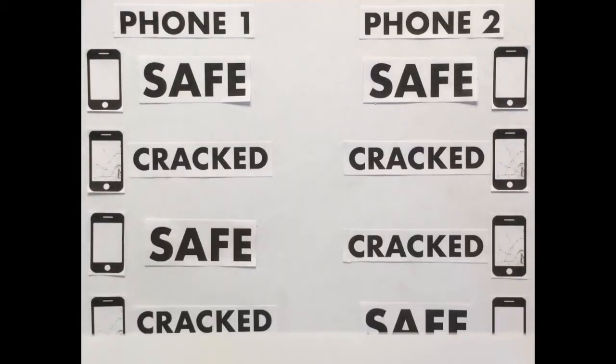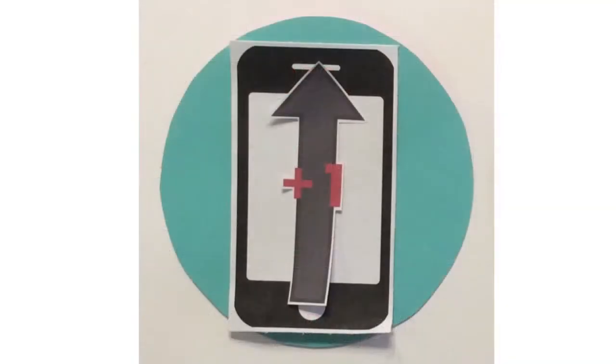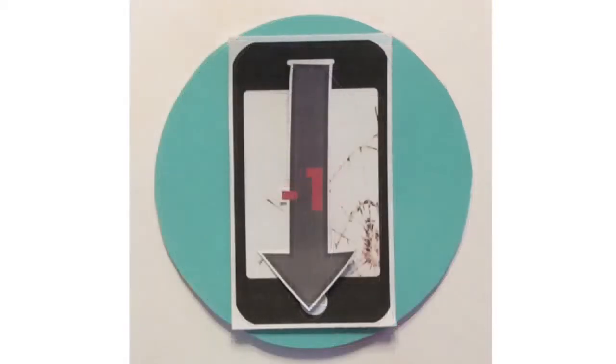Looking at possible outcomes after measuring, both phone screens could be safe, both could be cracked, one could be safe and one could be cracked, and vice versa. There's a 25% chance each of these outcomes could happen. If a value of +1 is assigned to a safe phone screen and a value of -1 is assigned to a cracked phone screen, we can take a closer look into these possible outcomes.